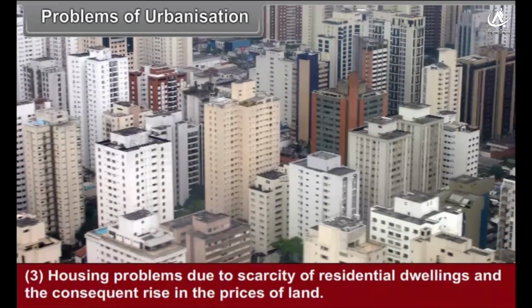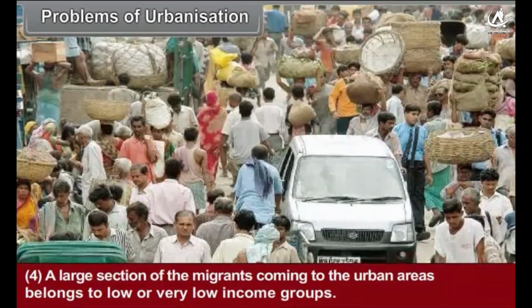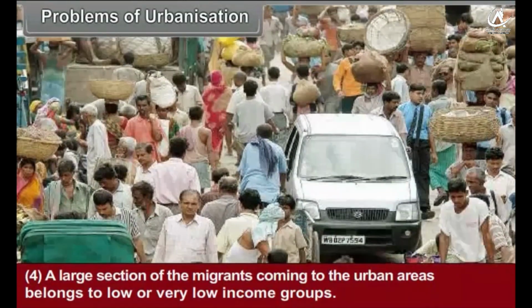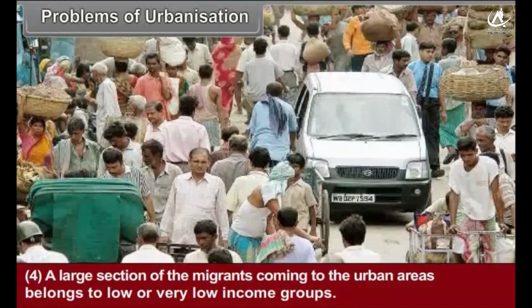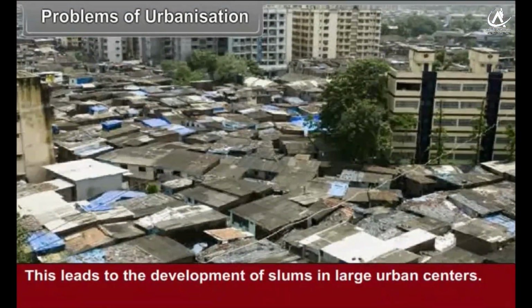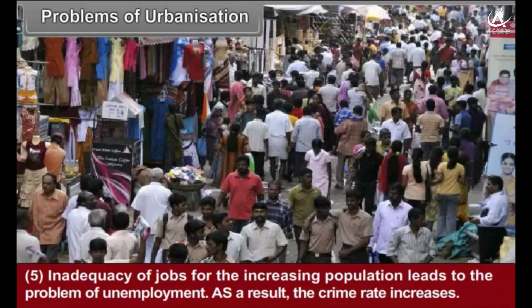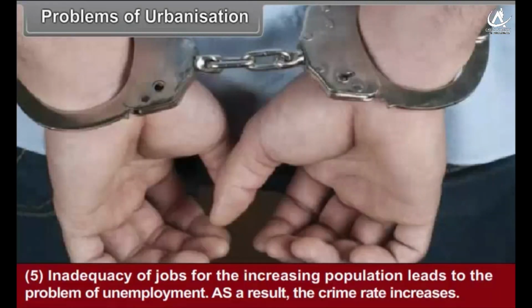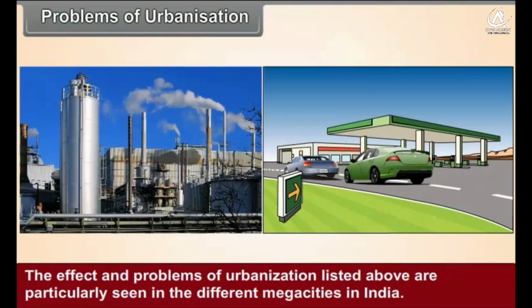A large section of the migrants coming to the urban areas belongs to low or very low income groups. This leads to the development of slums in large urban centers. Inadequacy of jobs for the increasing population leads to the problem of unemployment. As a result, the crime rate increases. The effects and problems of urbanization listed above are particularly seen in the different megacities in India.